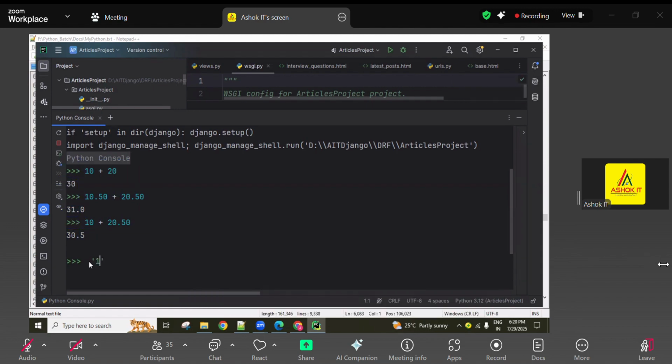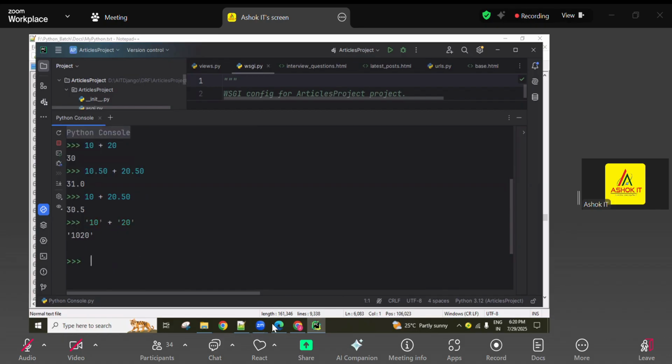Okay. And if two strings are there, guys, I'm using numbers in string format here. If both inputs are strings, then the plus operator acts like a concatenation operator, merging side by side. It looks like 1020. So if two numbers, then arithmetic operator behavior is performed.